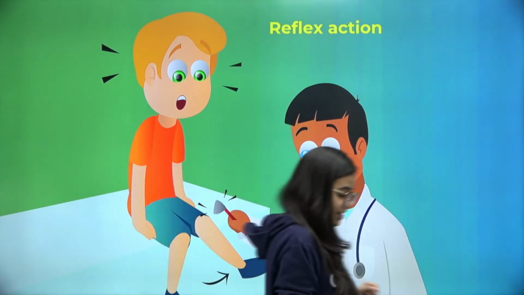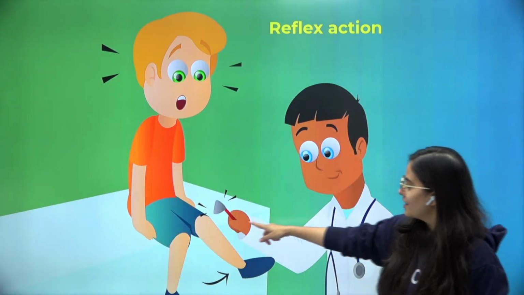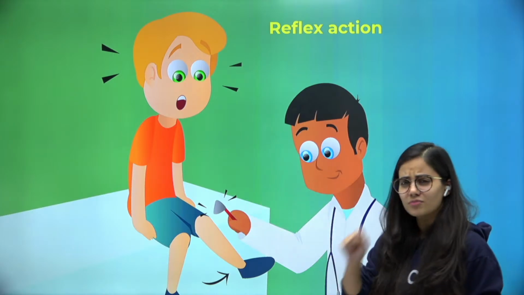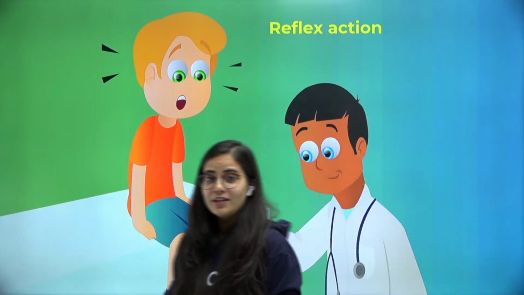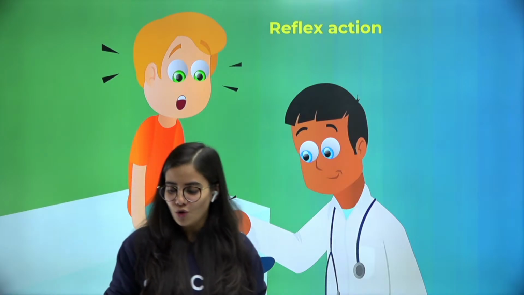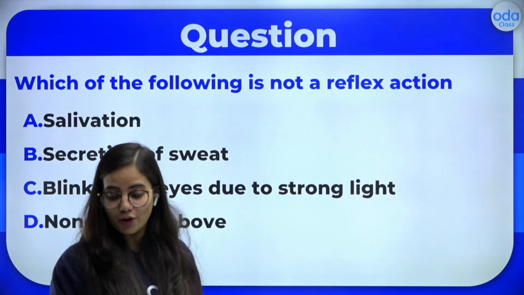You can see over here in the picture also, right? This is just for checking if you're getting a jerk in the knee. Your knee is going to stretch up. So all these are the reflex actions which your body shows.